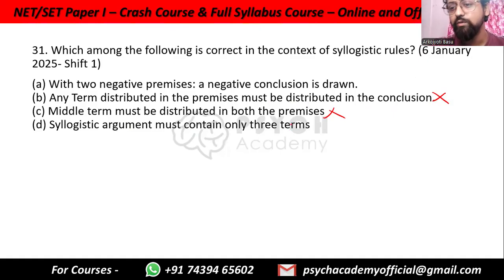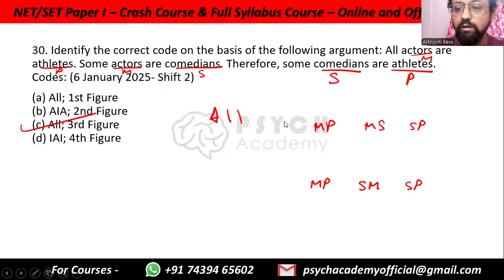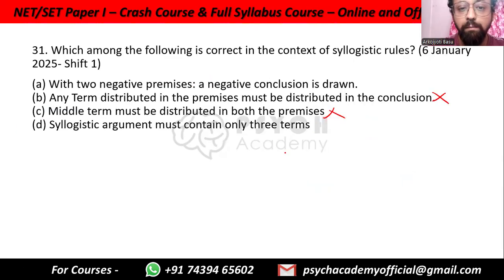Middle term must be distributed in both the premises, again, not necessarily. For example, out here, all actors are athletes, some actors are comedians. Actors are the middle term, right? But in the second statement, you have some actors. It is not distributed in both the statements. So middle term must be distributed in both the premises, not true. Syllogistic argument must contain only three terms. This is the true one, option D. Because option A is usually true, not guaranteed to be true.